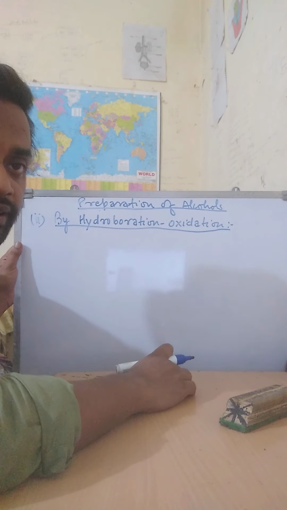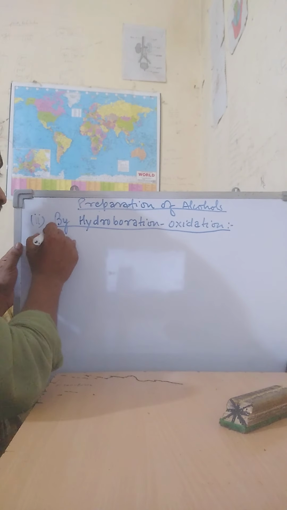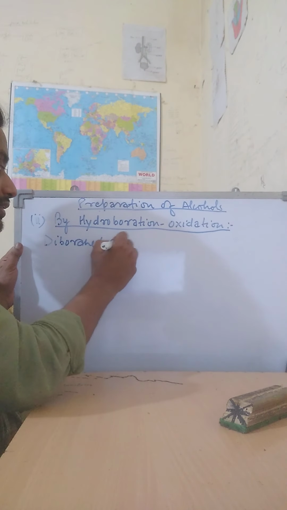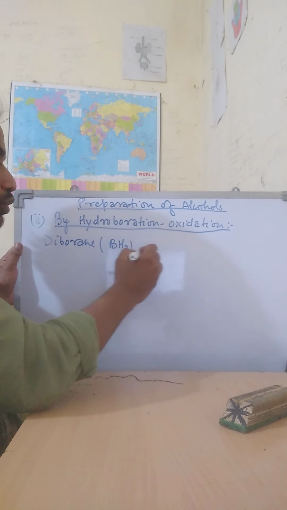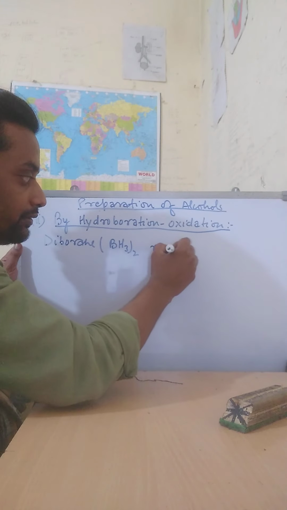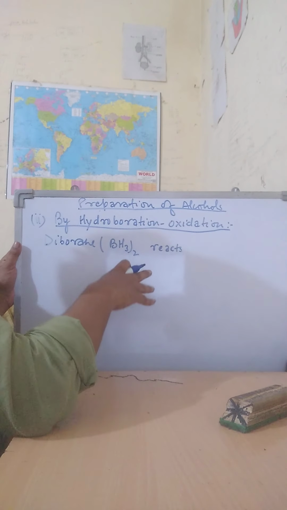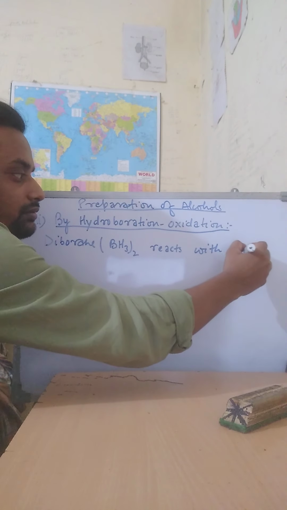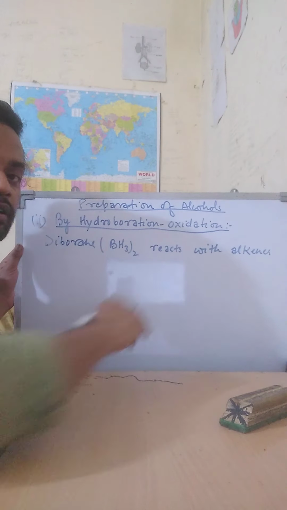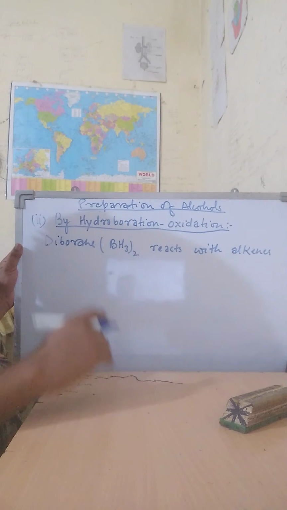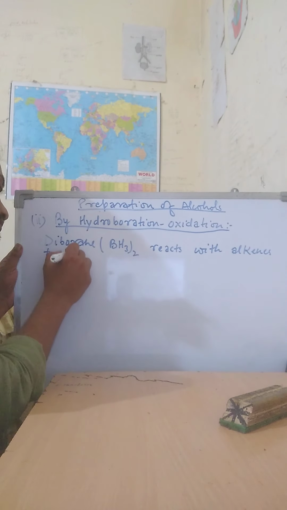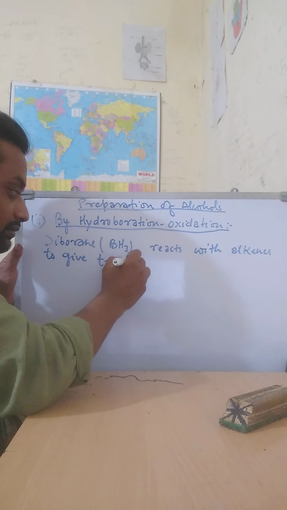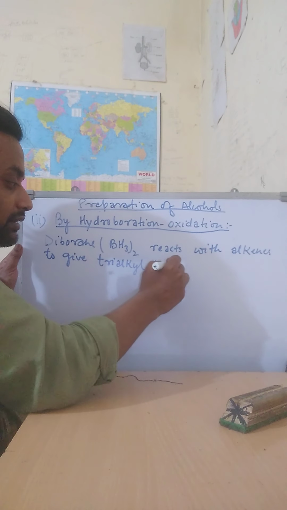So see the reaction. First write the statement. That statement is that diborane, that is (BH3)2, diborane reacts with alkenes to give trialkyl boranes.